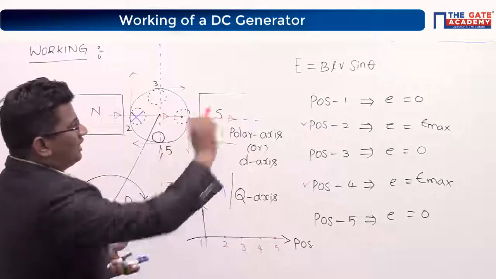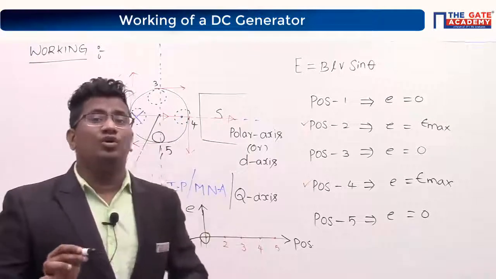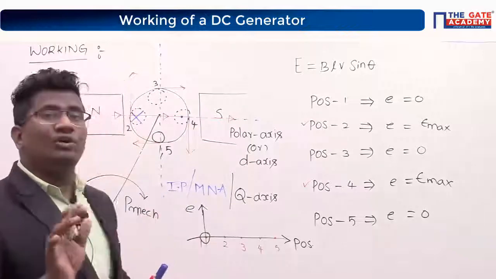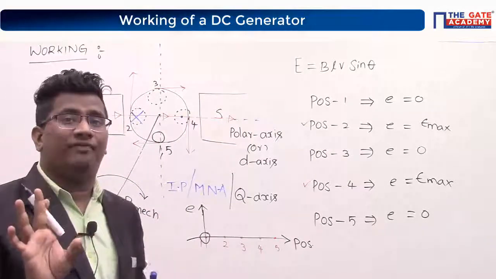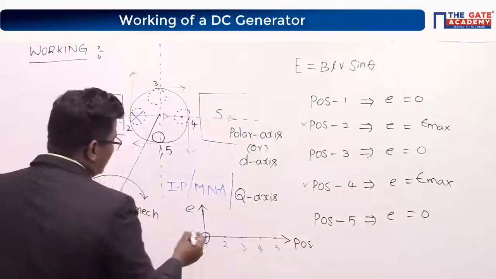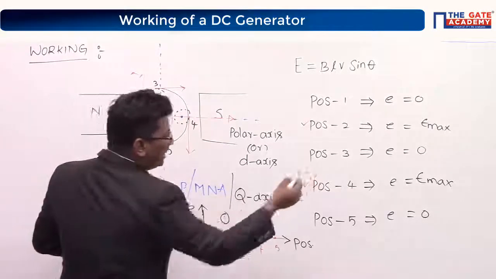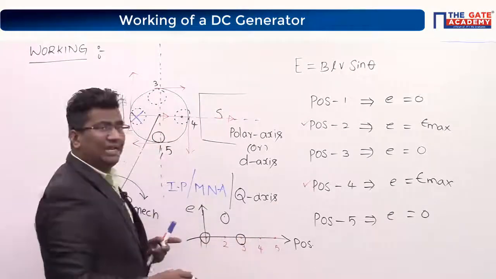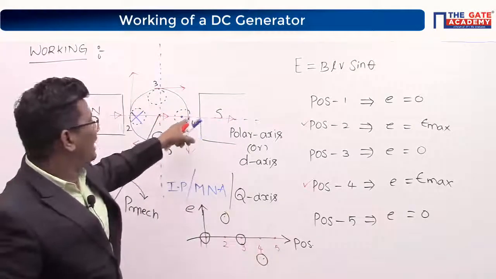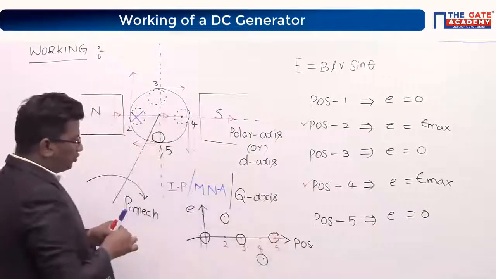Tell me, at position 1, induced EMF is 0. Correct? Tell me at position 2, do you have a positive EMF or negative EMF or zero EMF? Let us say positive EMF. At position 3, induced EMF is 0. At position 4, negative. Why at position 4? Because it is the south pole effect, na? So that is negative. At position 5 again, right. Just you do one thing, join all this.